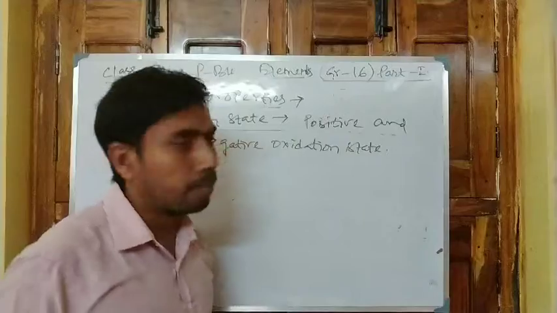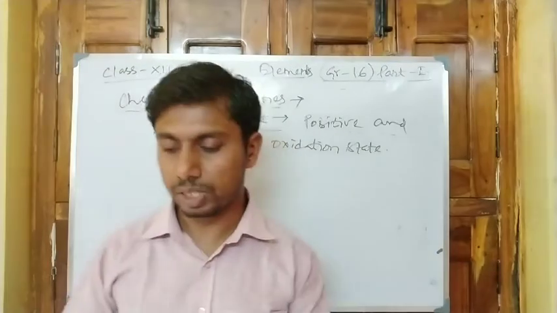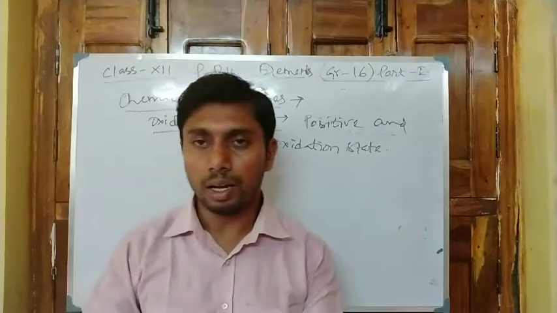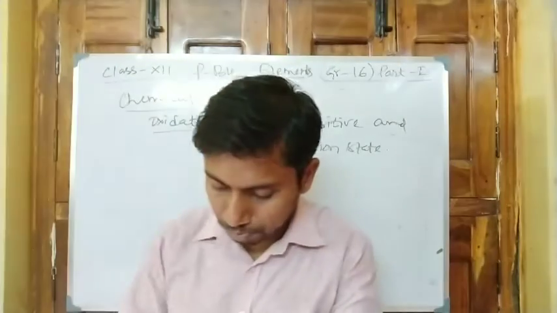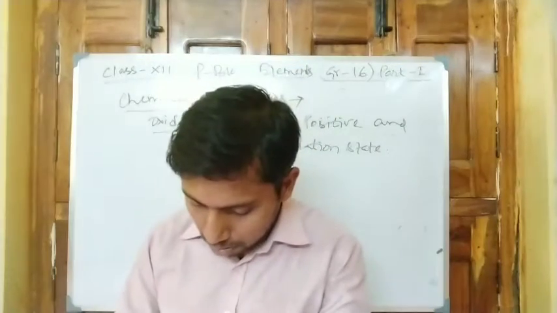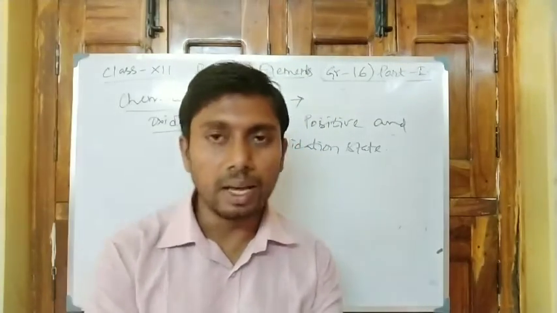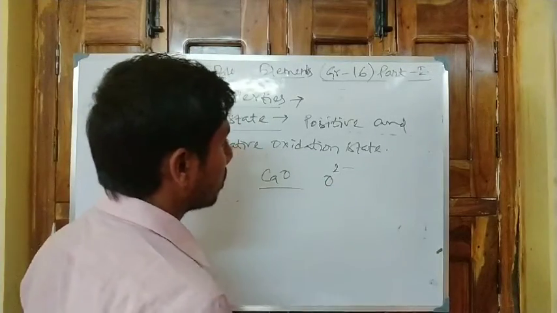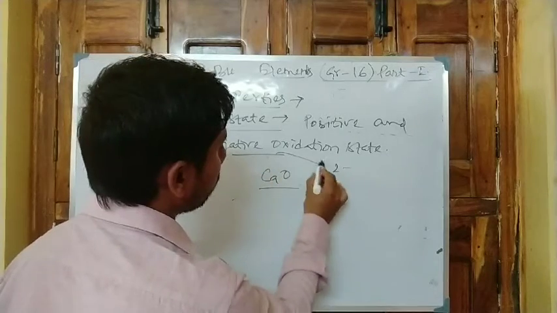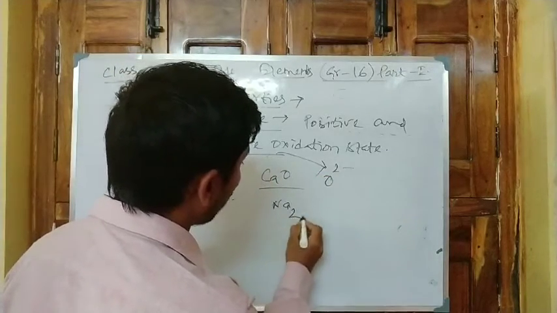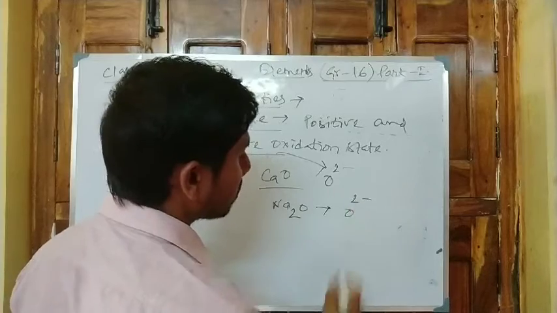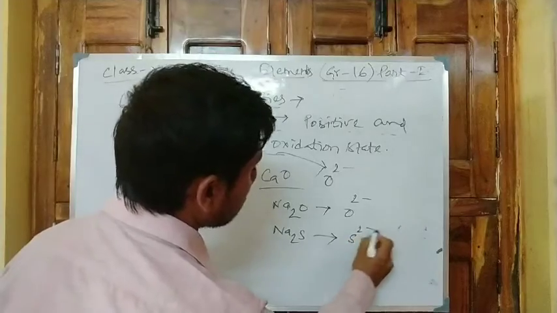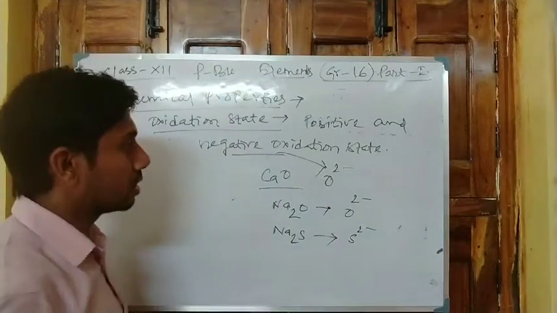When an electron is gained, the oxidation state is negative, and when it is shared with another element, it is positive. For example, in the compound CaO, oxygen is O2 minus, so the negative oxidation state is followed. In the same way in Na2O, here also O2 minus. In the example Na2S, here also S2 minus. These are the negative oxidation states.